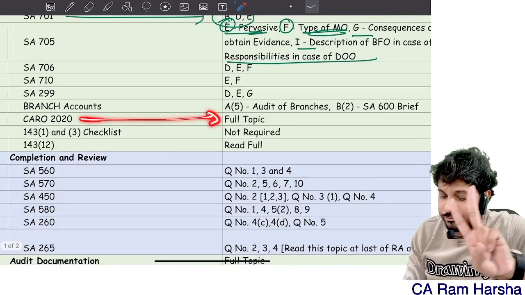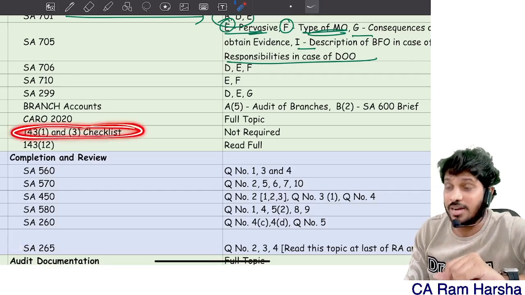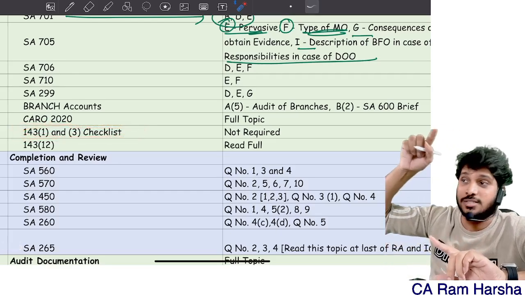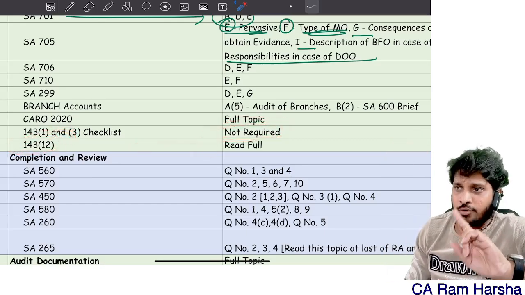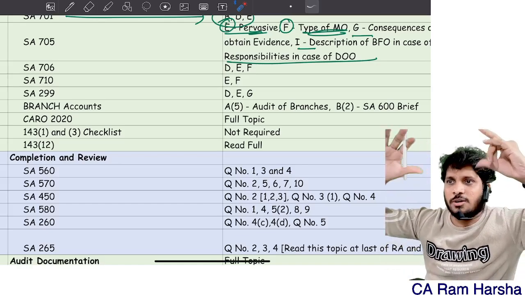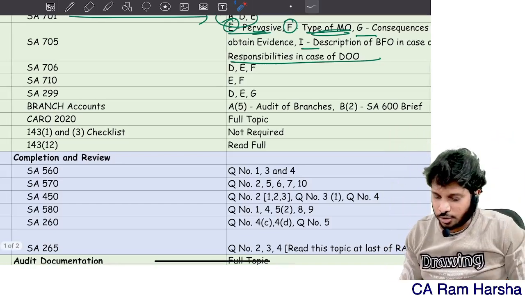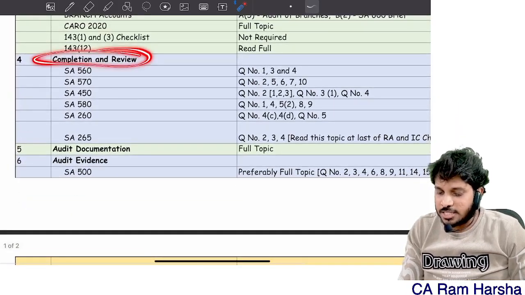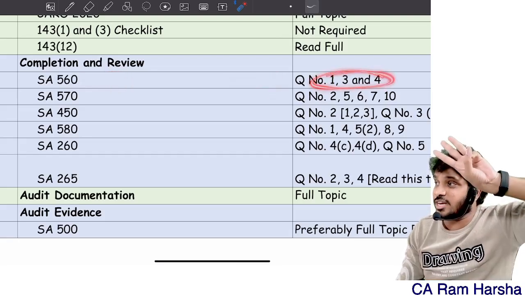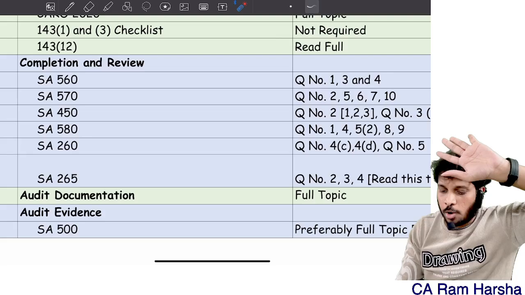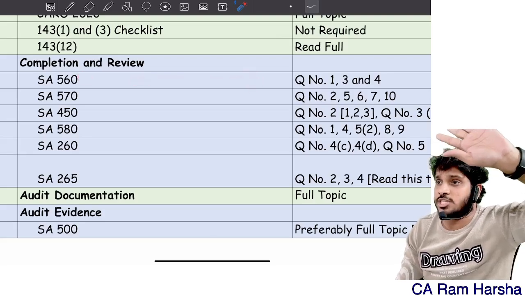CARO 2020 full topic. Whereas 143.1, 143.3, 6 inquiries, 16 checklist, not at all required. 143.12, read full. This is only half para. Fraud, more than 1 crore, what to do, less than 1 crore, what to do. Then again, completion and review chapter. 560. We have totally some 5 questions. Only 3 questions you should read. 1, 3, 4. You open 560 in our book, you will find question number 1, 3, 4.